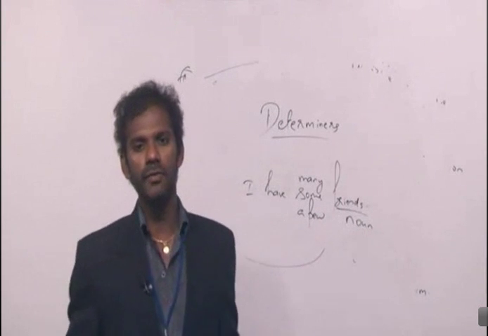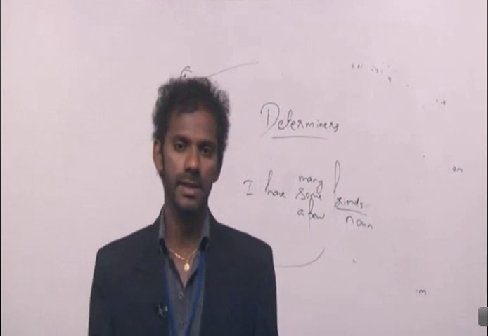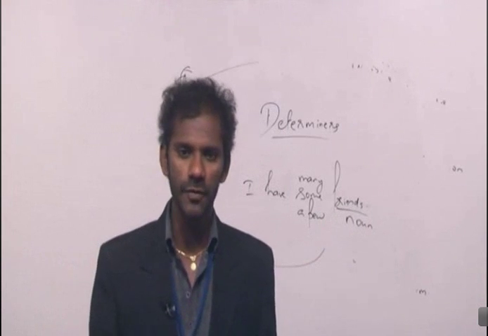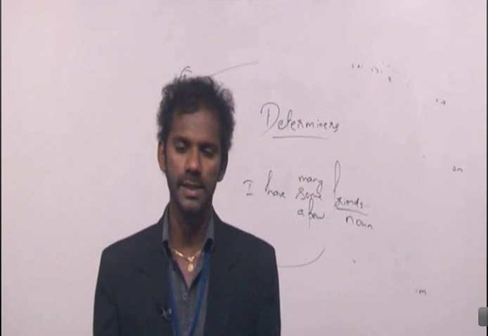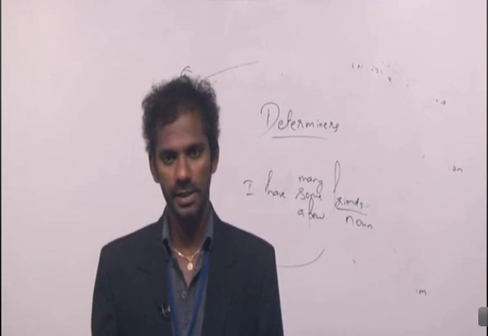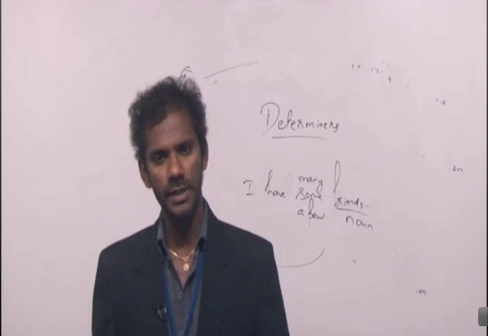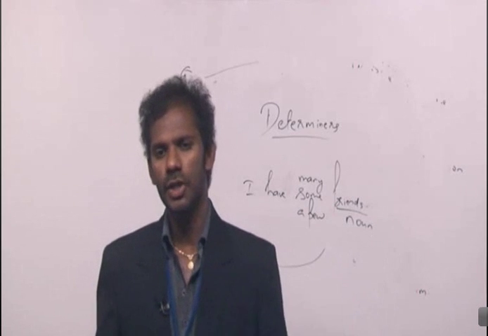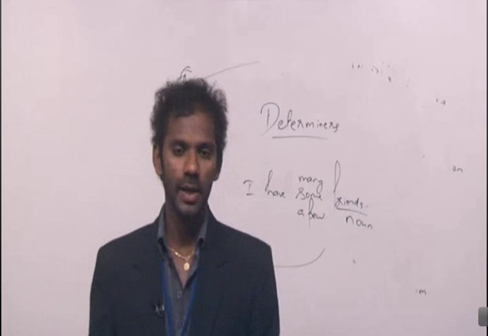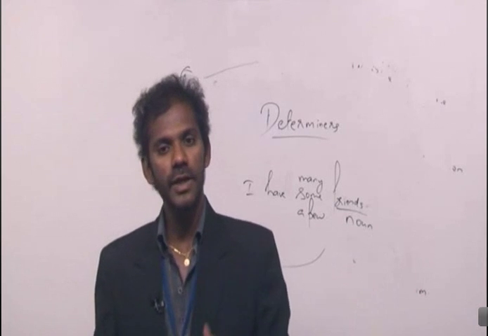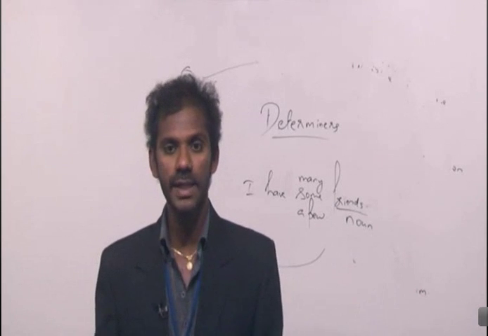Now, if I ask you what kind of friends, should you say some friends or many friends or a few friends? In fact, you should not say any of these. If I say I have good friends or I have helping friends, then if I ask you what kind of friends, you can say good friends.